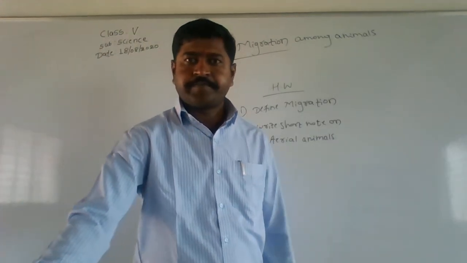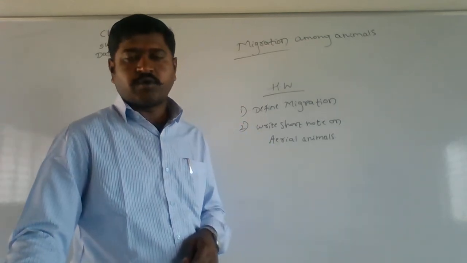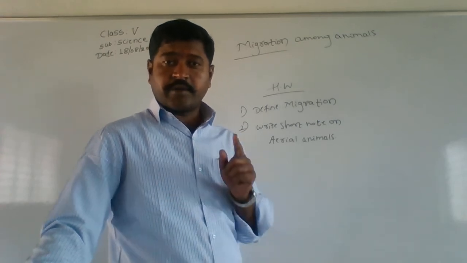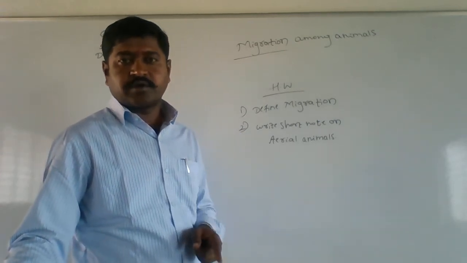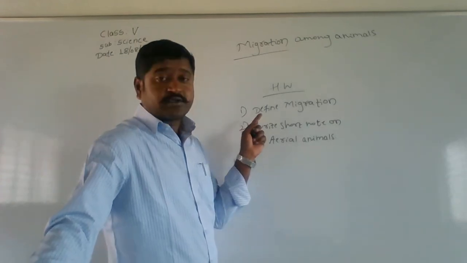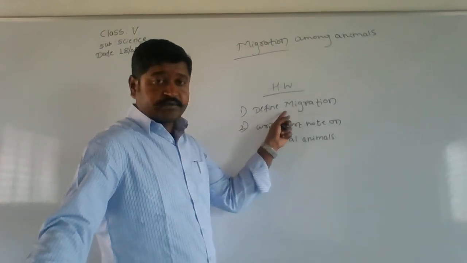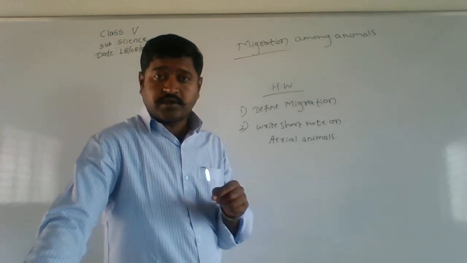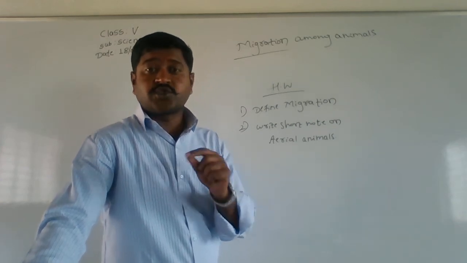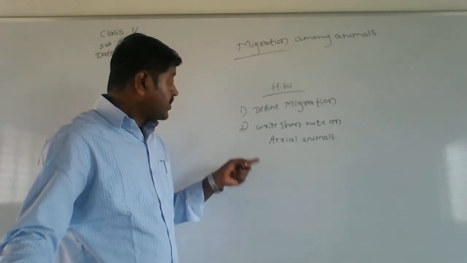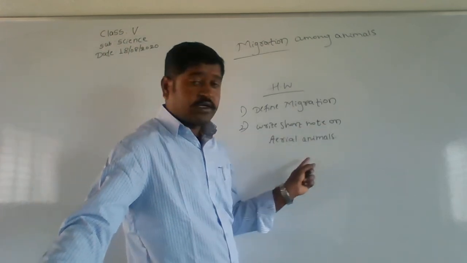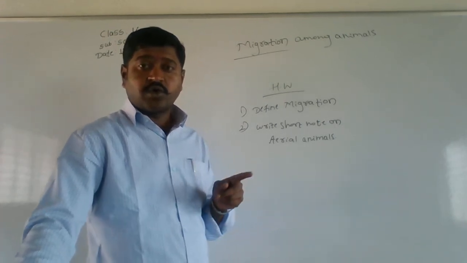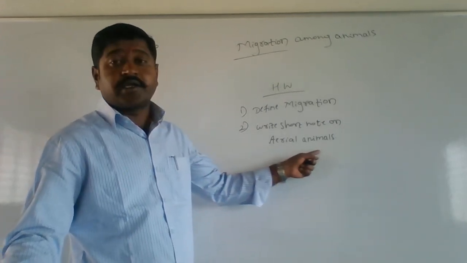So that's all for today. So what you have to do at home? First thing, read the textbook. I keep saying always, keep reading the textbook. Make a habit of reading the textbook. Then after that, today's homework. Define migration. It is the animals moving from one place to another that is known as migration. Then you have to write a short note on aerial animals. So aerial animals, insects and birds, you have to write about that.